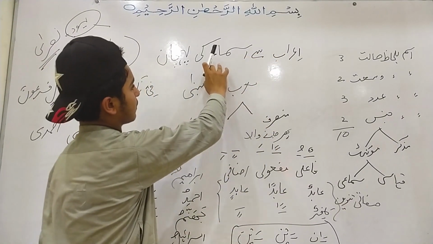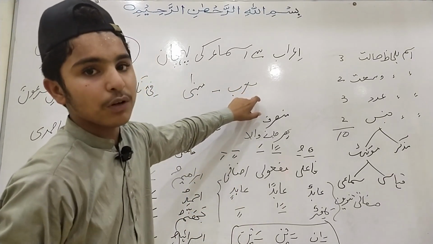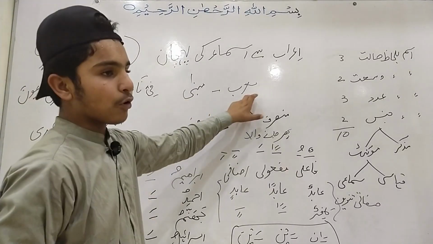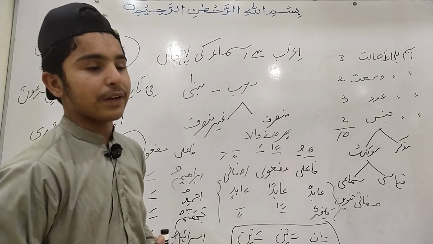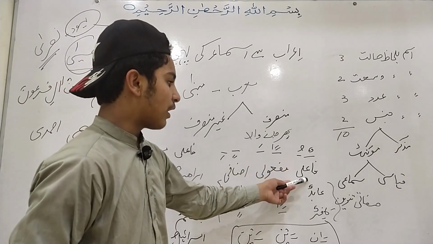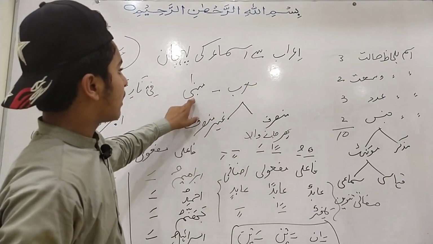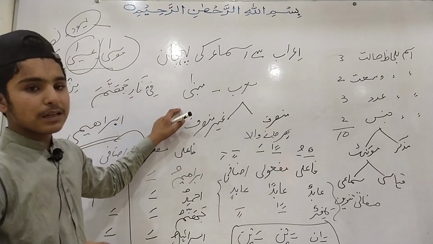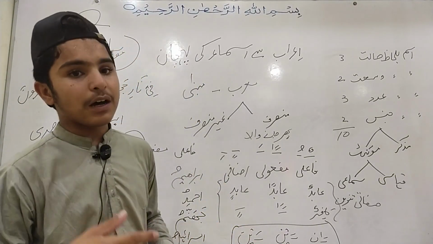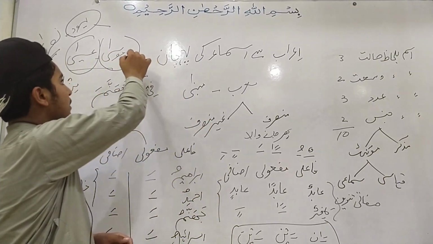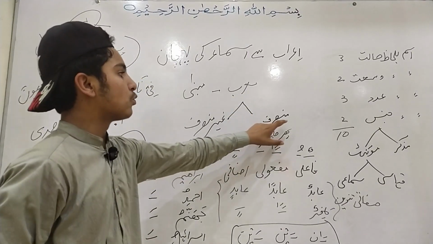Now, this topic is divided into two parts. First one is morab, second is mabna. Morab is those nouns which can interchange in all three cases of اعراب. For example, fa'ili, maf'uli, izafi. Morab, and the other is mabna. Mabna is such a noun which can remain or retain the same in all three conditions. For example, Musa, Isa.